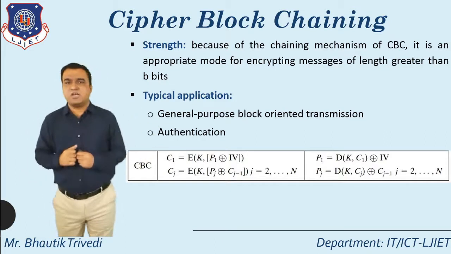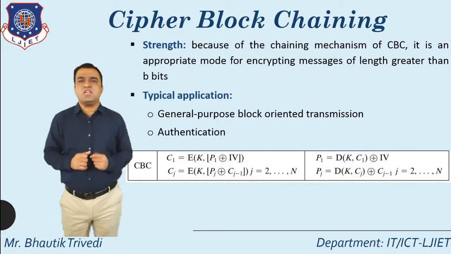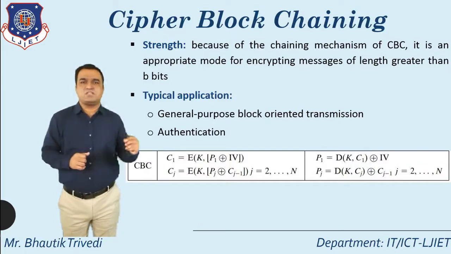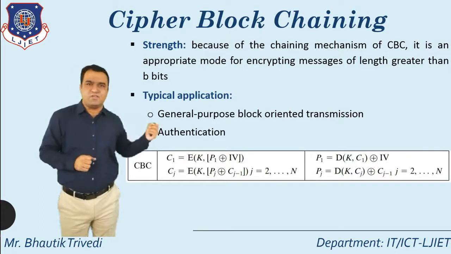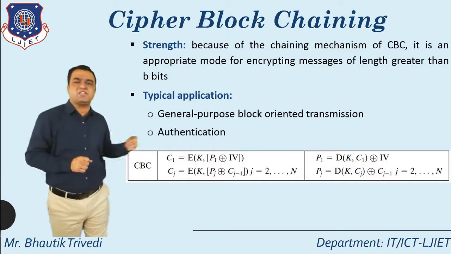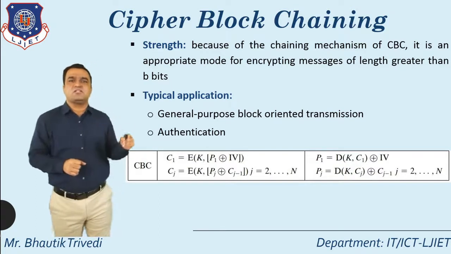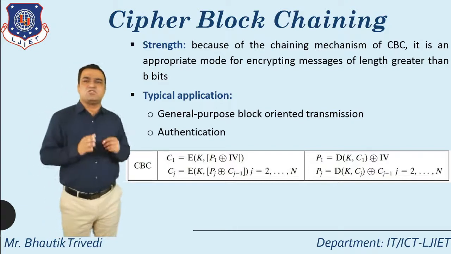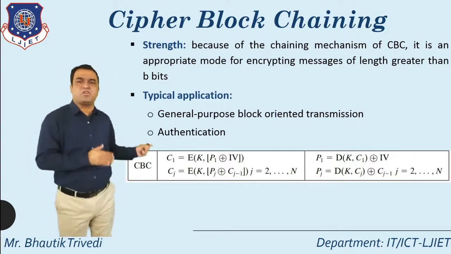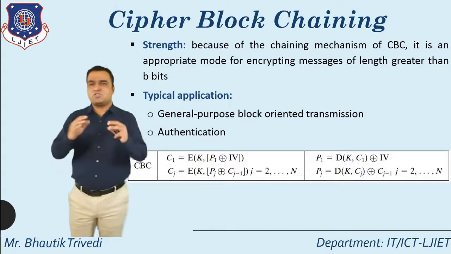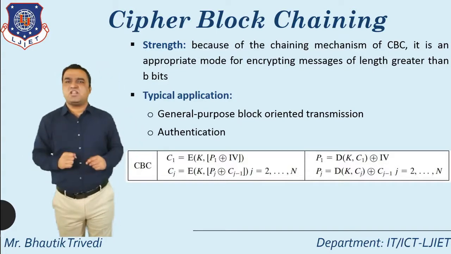This side is for the decryption: P1 is equal to D(K, C1) XOR IV, and Pj is equal to D(K, Cj) XOR Cj minus 1. This procedure repeats for 2 to n. So that's all about the concept of cipher block chaining.